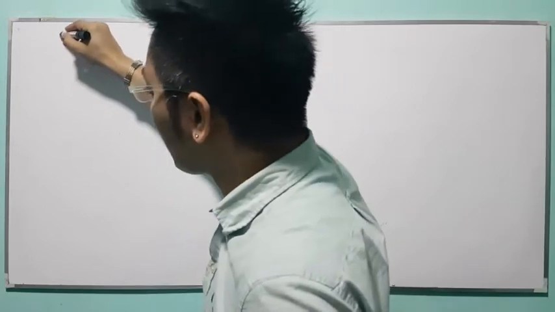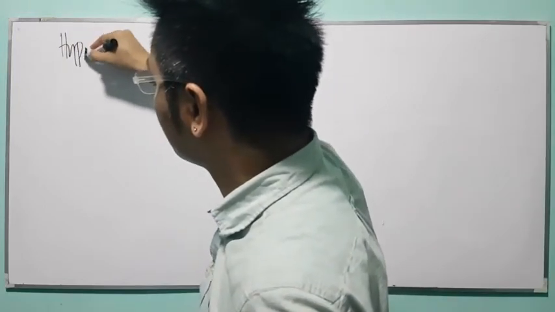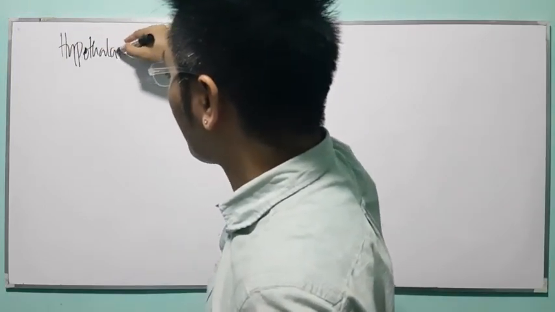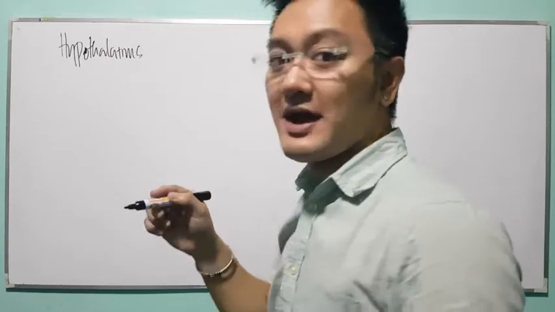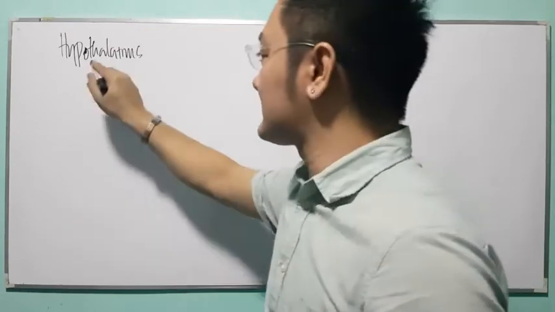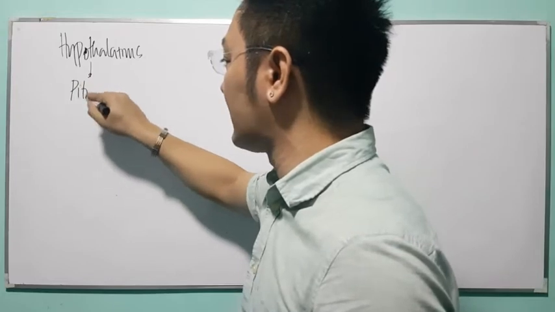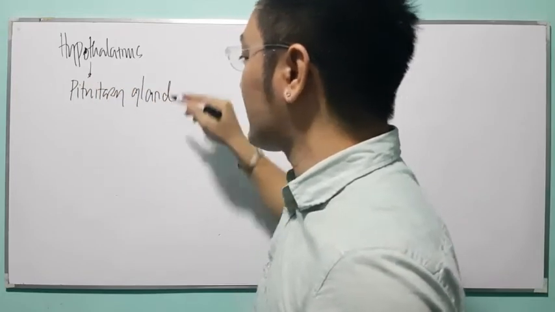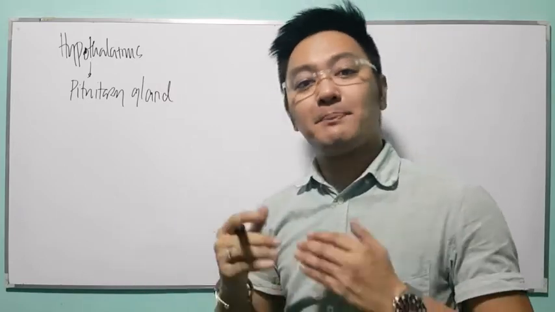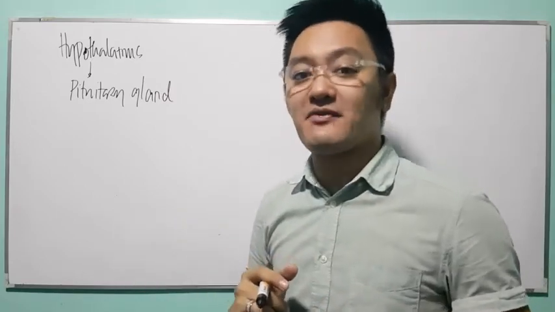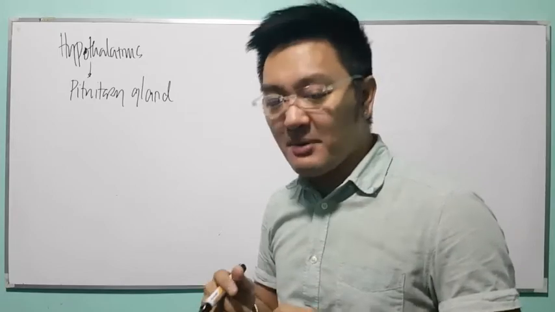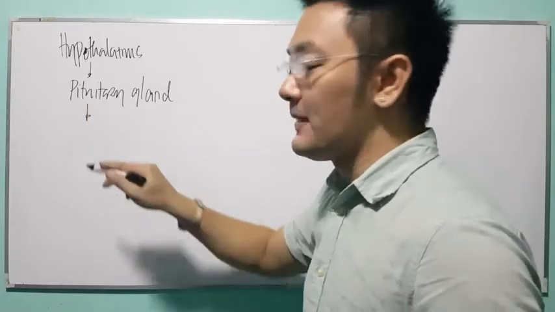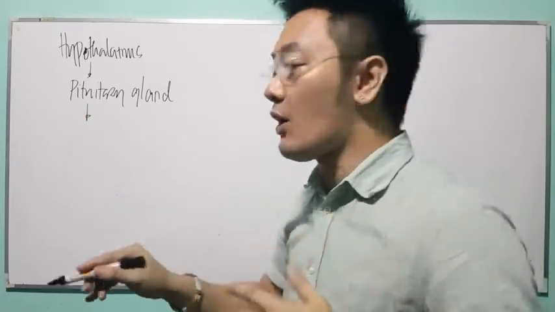So first, we have your hypothalamus. Remember that your hypothalamus regulates the activity of your pituitary gland. What is another name of your pituitary gland? Your pituitary gland is also called hypophysis. Do not forget that. Hypophysis. Once stimulated, your pituitary gland now releases a hormone.